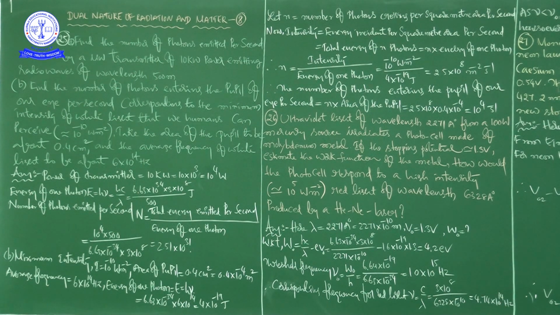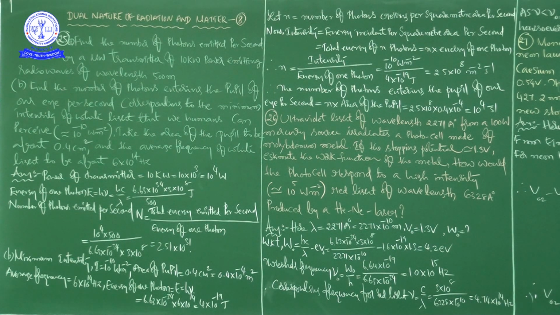Please keep in mind the values they have given. One is the minimum intensity of white light, 10 to the power of minus 10 watt per meter square. Another is the area of the pupil, about 0.4 centimeter square, and then the average frequency of white light, about 6 into 10 to the power of 14 hertz. Now first we are going to discuss A, then we will go for B.